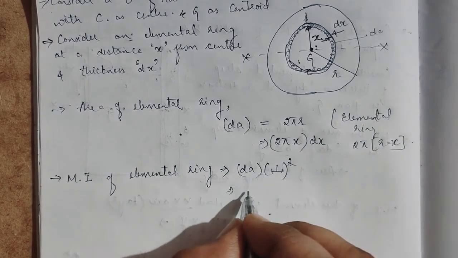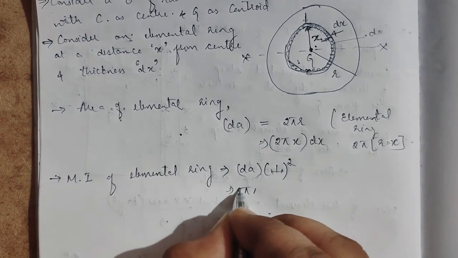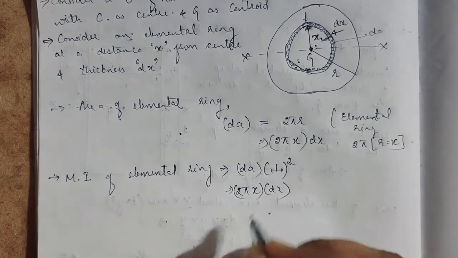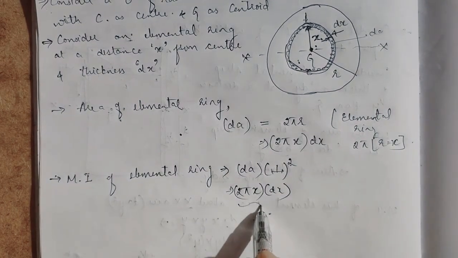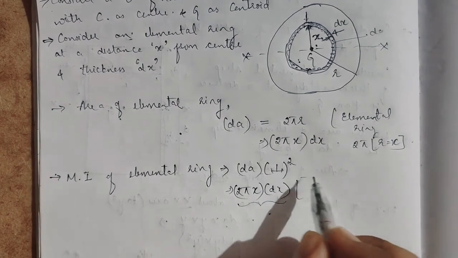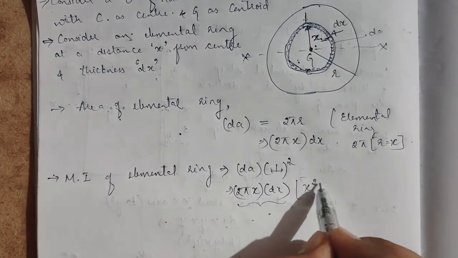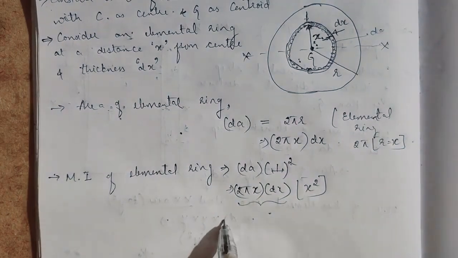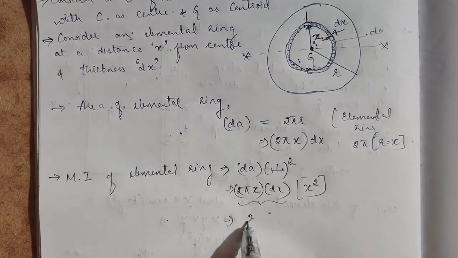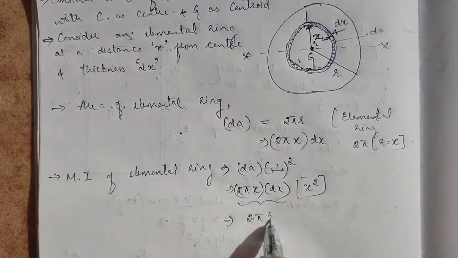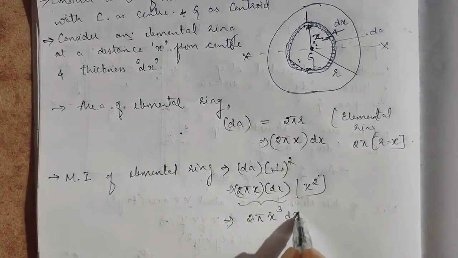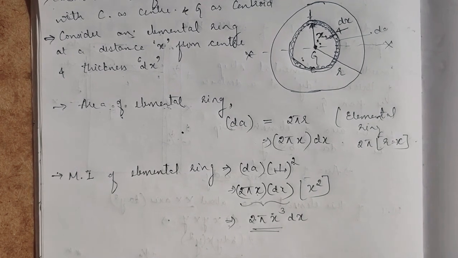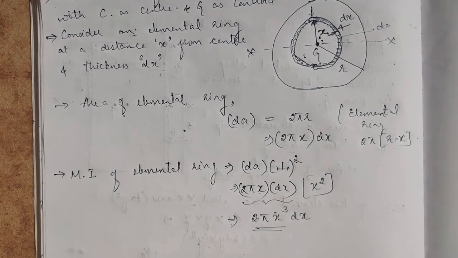The area is 2 pi x dx, the area of the elemental ring. The perpendicular distance is x squared. So that will be 2 pi x cube dx. This is the moment of inertia of the elemental ring.